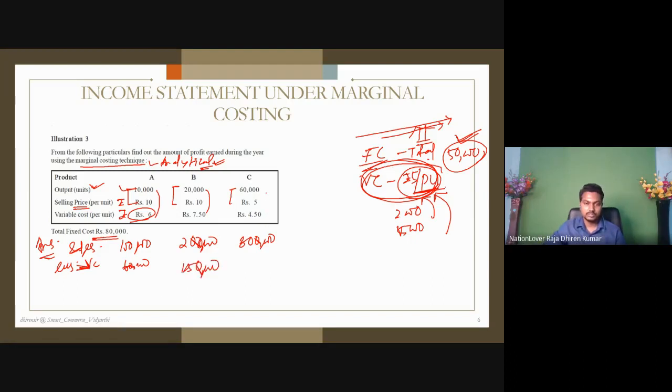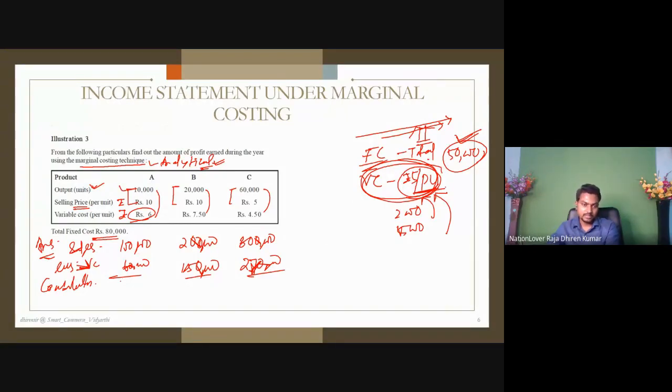1,50,000. Now 60,000 into 4.5, 2,70,000. Here we'll get the contribution.